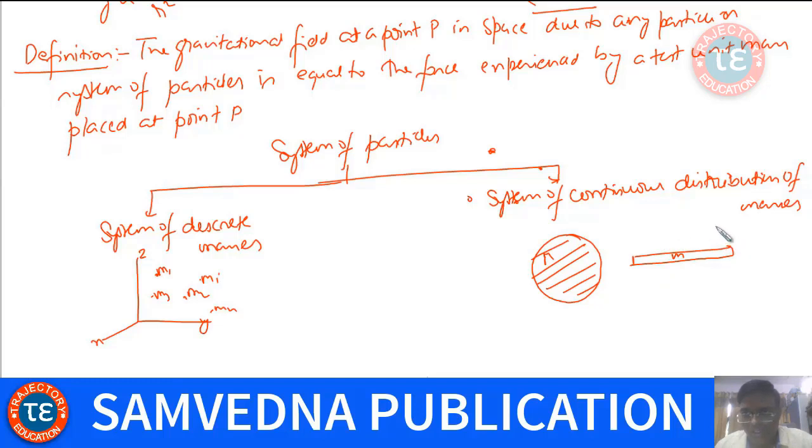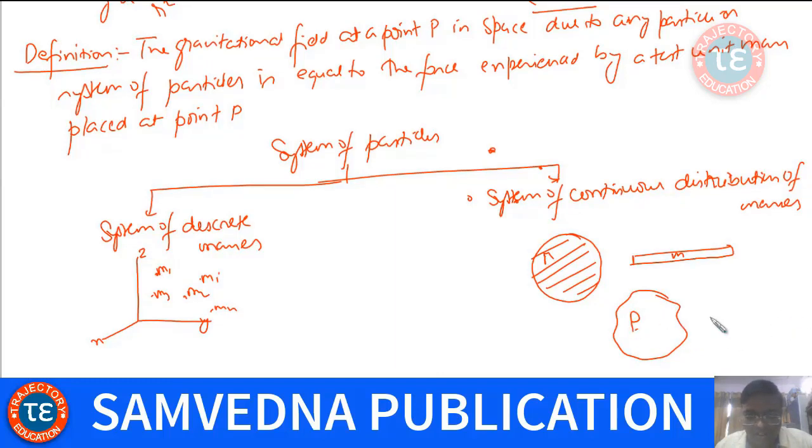That is continuous distribution of mass. Any arbitrary set material having some density rho. Rho can be constant also, rho can be space varying also, right? So in both the cases, this definition is going to hold good.